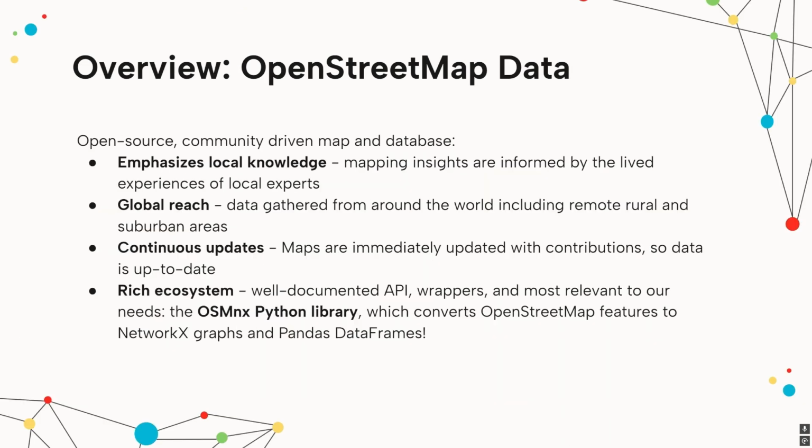A quick overview of the dataset that we're running our queries against. OpenStreetMap is an open-source and community-driven map and database. We chose to use it with our UNICEF project due to its global reach and emphasis on local knowledge, improving data quality. And for that same reason, I'll be using it in AskStreets. Its open nature means it's up-to-date, which will improve the accuracy of answering queries. And crucial to our needs, it has a rich ecosystem, an API with a well-established schema, and libraries like OSMnx, which will do the heavy lifting of converting OpenStreetMap data to NetworkX graphs and Pandas data frames, allowing us to run code on it and then generate the insights from our map data that we want.